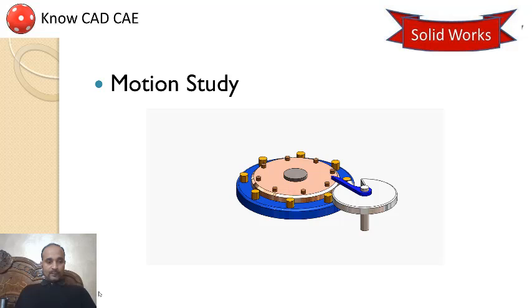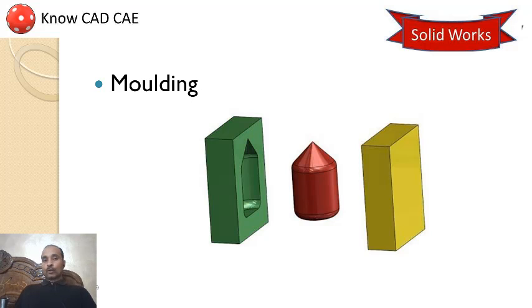Moving to next capability, you can make molds. Many times you have to make this type of metal parts. This is your metal part or plastic part. It can be plastic also, it can be metal also.